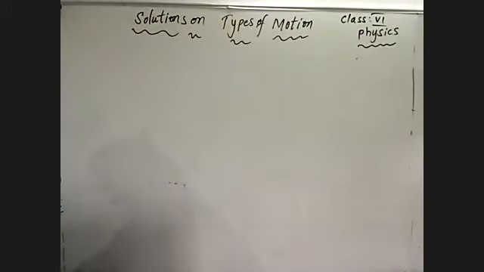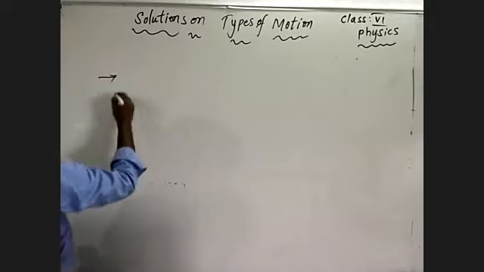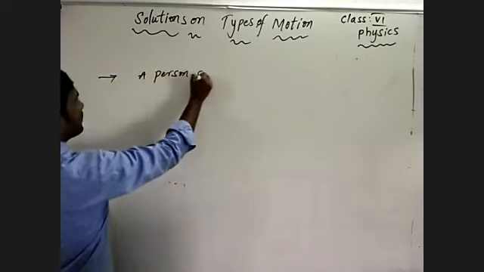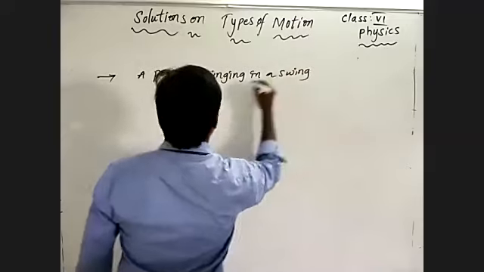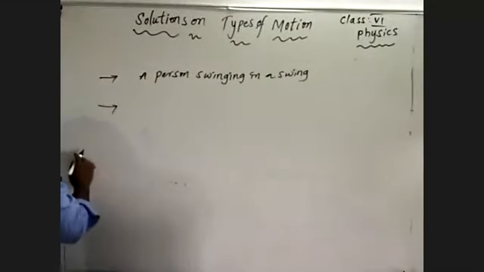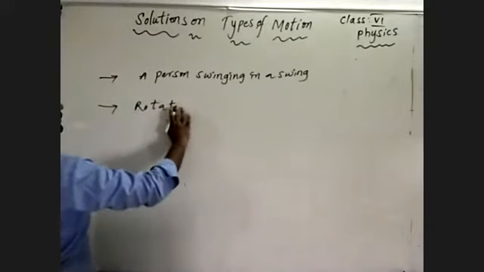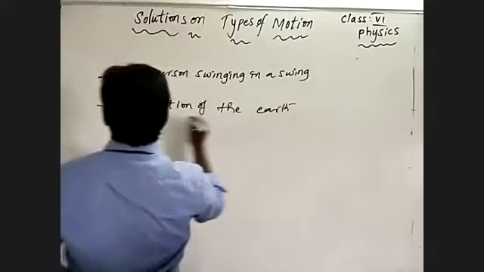Then coming to the next one. See here, I'm asking what is common in the motion shown in the figure. Common thing. See here, one is a person swinging in a swing, and second is the rotation of the earth.